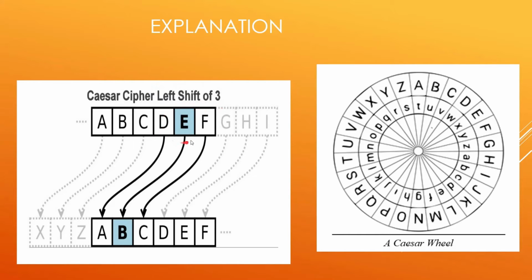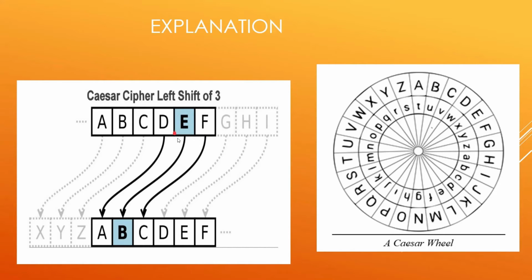Let's consider E. What does left shift of 3 mean? This means that E in the plain text will be encoded as the alphabet 3 places left of E in the cipher alphabets. The 3 places left of E is B.